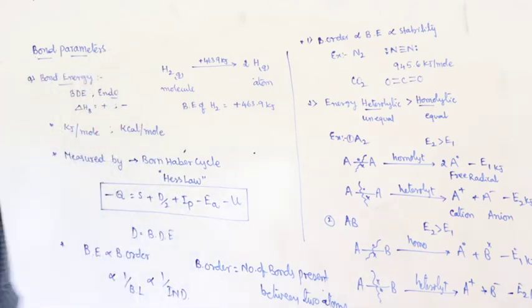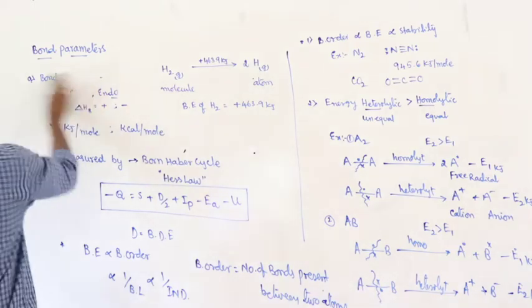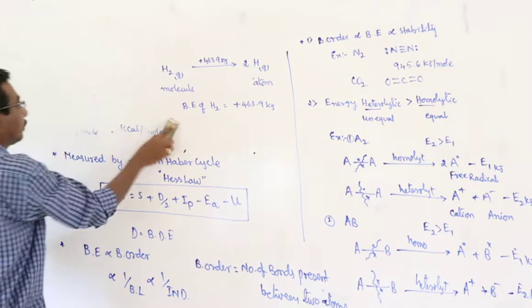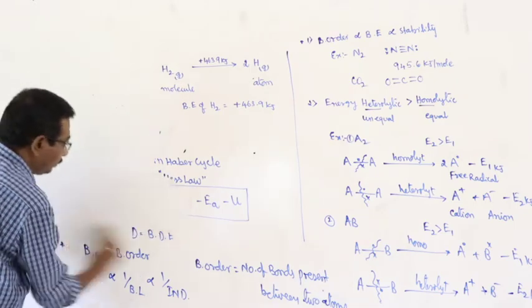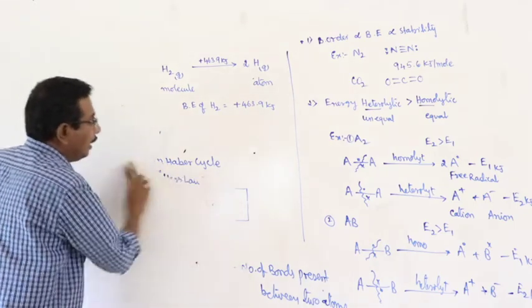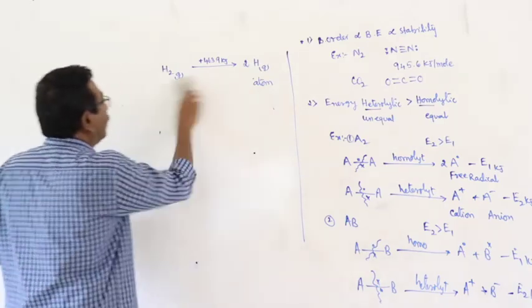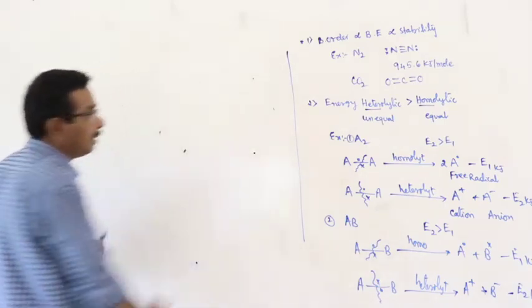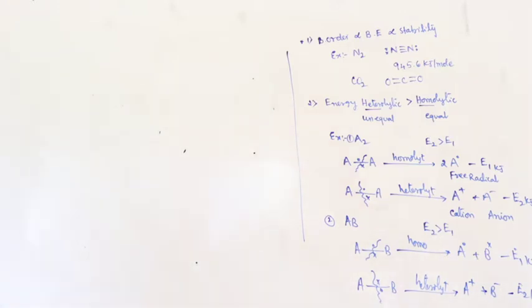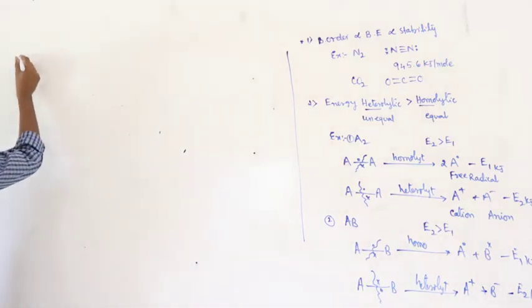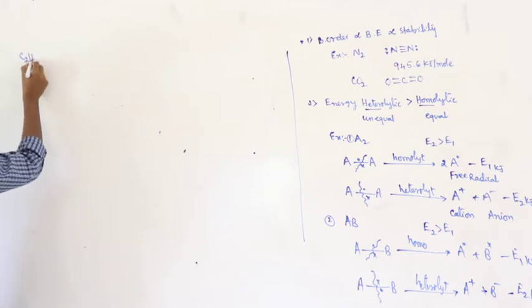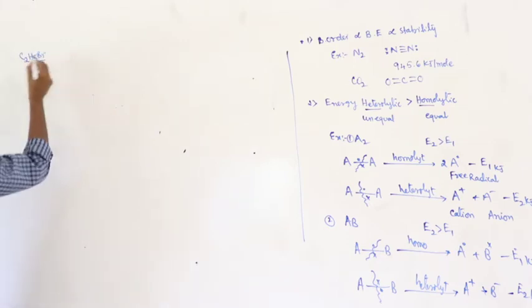Okay. I will give an example. Let us consider ethyl bromide, C2H5Br.